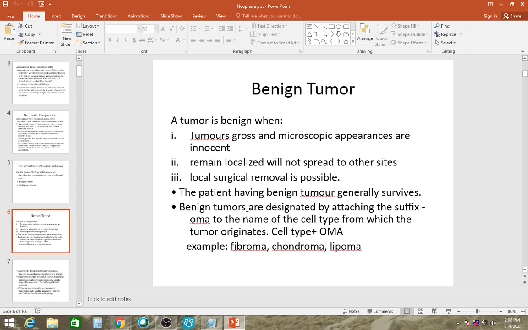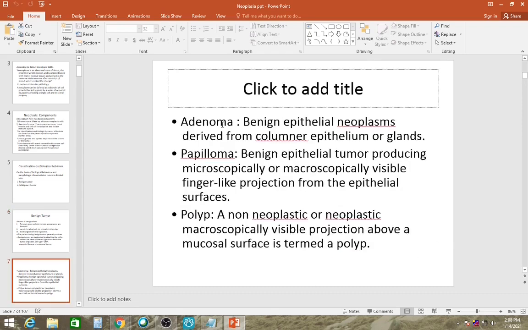Benign tumors are designated by attaching the suffix "oma" to the name of the cell type from which the tumor originates, like fibroblast to fibroma. If we have a benign tumor originating in cartilage, we will call it chondroma, and from adipocytes, it's lipoma. Now, adenoma is a benign epithelial neoplasm derived from columnar epithelium or gland. A papilloma is a benign epithelial tumor producing macroscopically visible finger-like projections from epithelial surfaces.